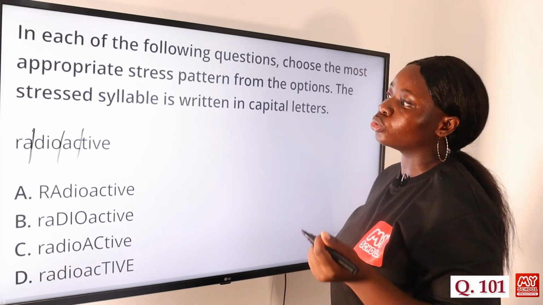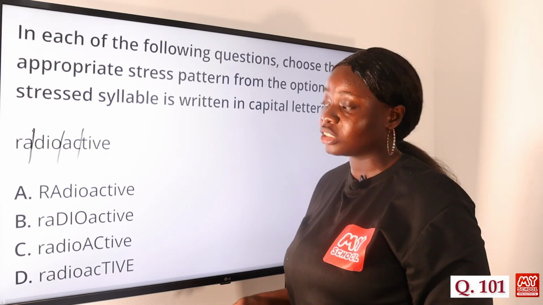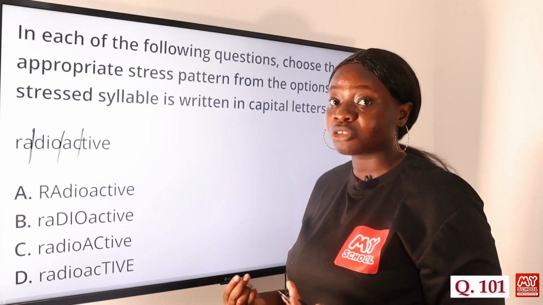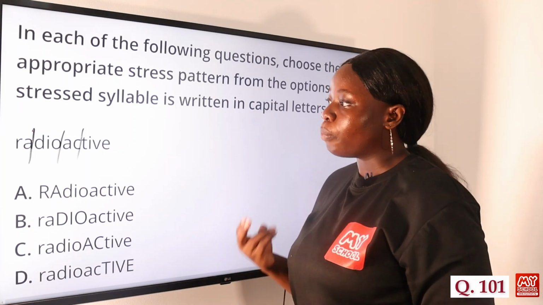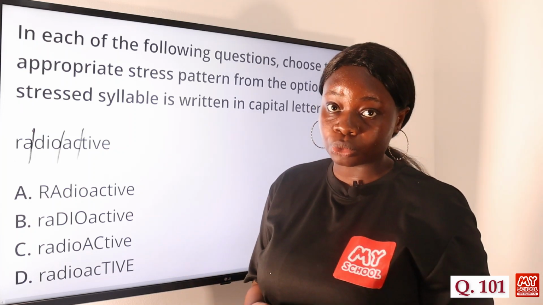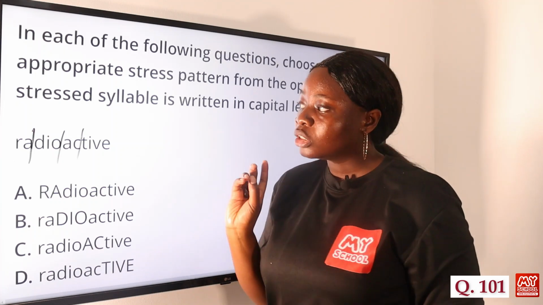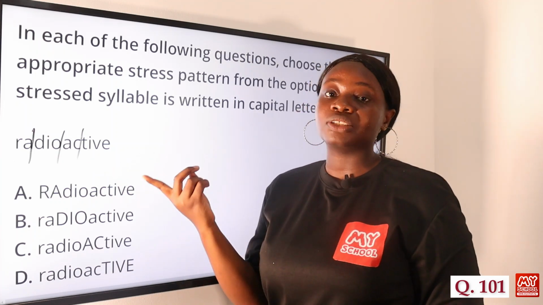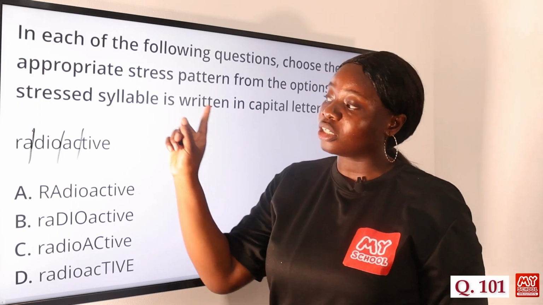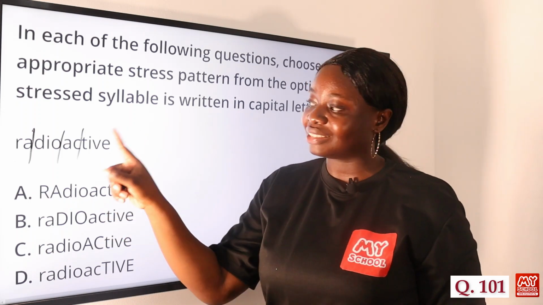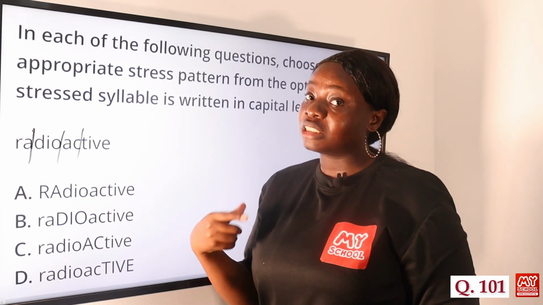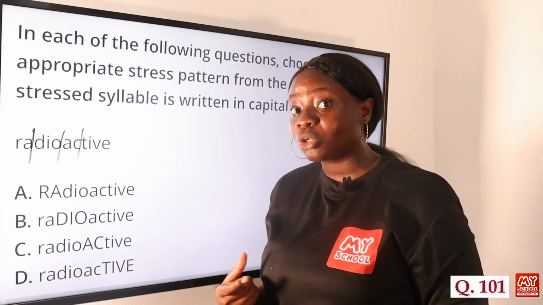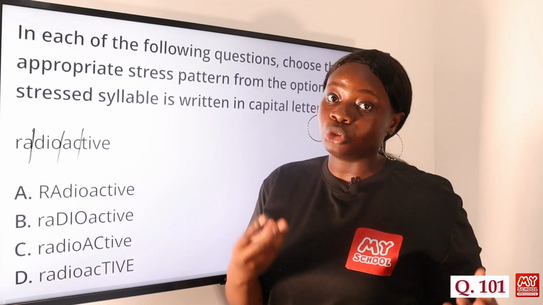So when it comes to stress for multisyllabic words, it's important to note that the rules of stress don't always apply, but it's still important to know those rules. For this particular one, the rule is that when you have a word that ends with IVE, the stress is usually on the penultimate syllable. That is the second syllable from the last. It's important to note, however, that this rule doesn't always work, so it's important to also use your judgment.